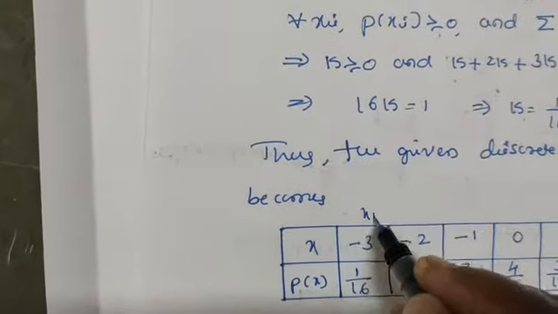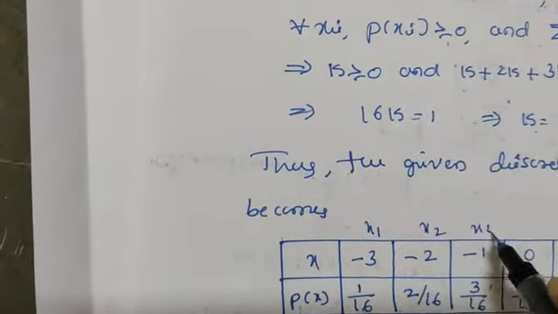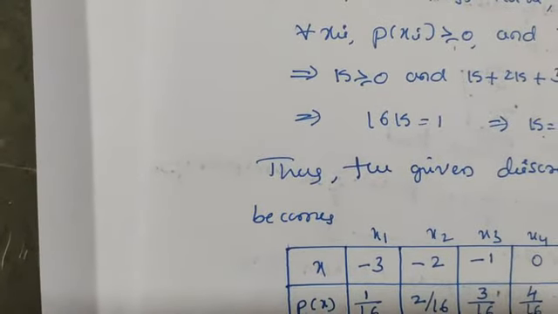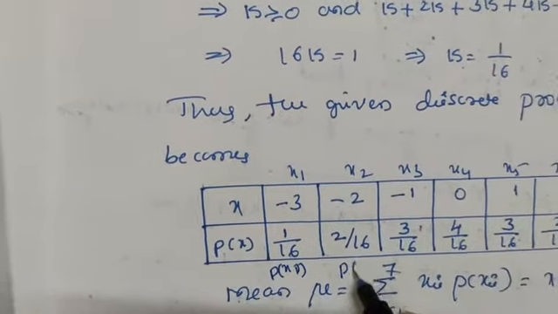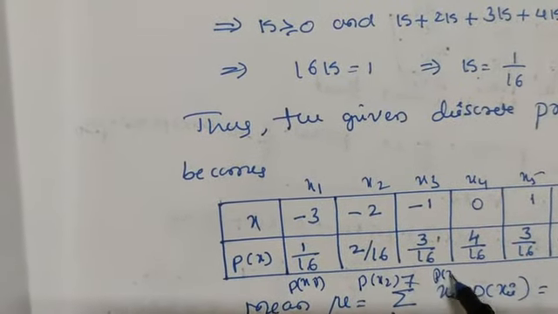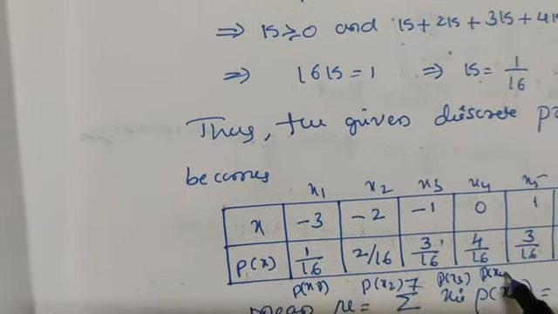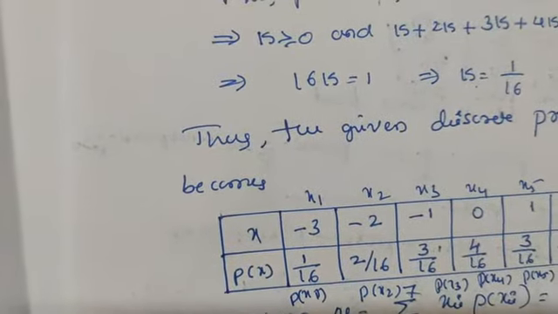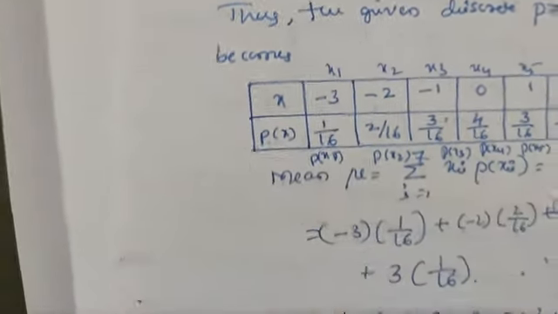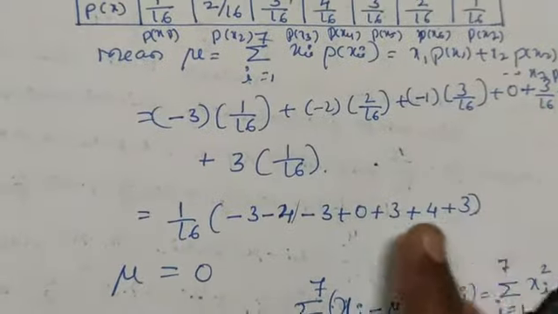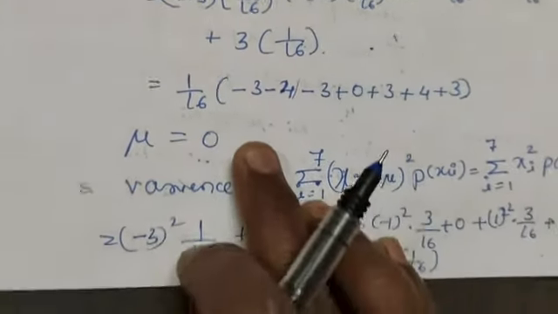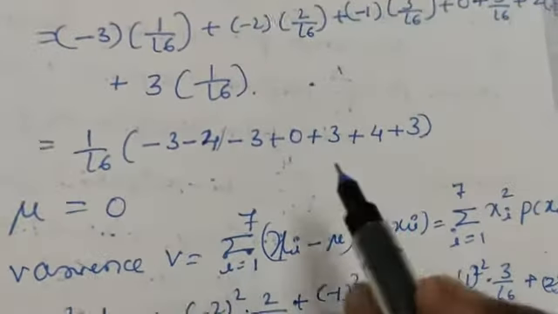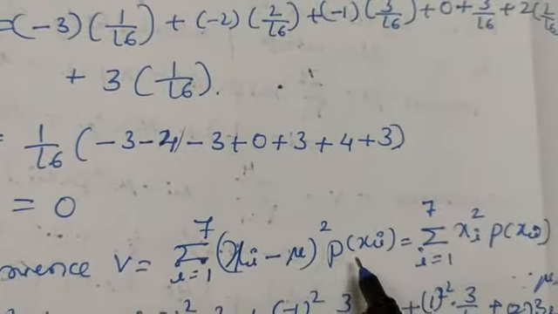These are x1, x2, x3, x4, x5, x6, and these are P of x1, P of x2, P of x3, P of x4, P of x5, P of x6, P of x7. After adding all these values you get mu equals 0. Next the variance V equals sigma i equals 1 to 7 of (xi minus mu) whole square into P of xi.